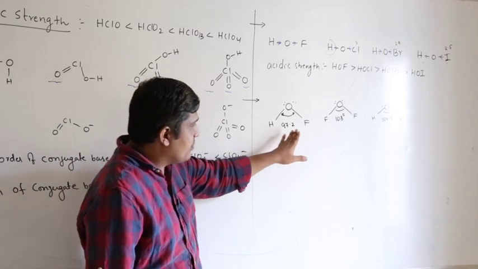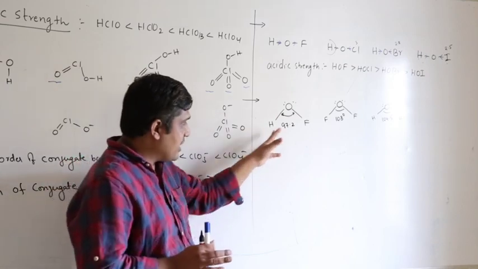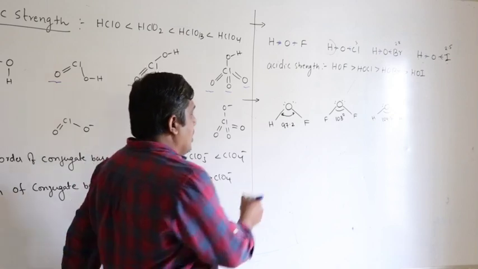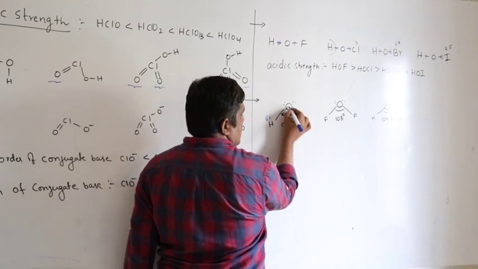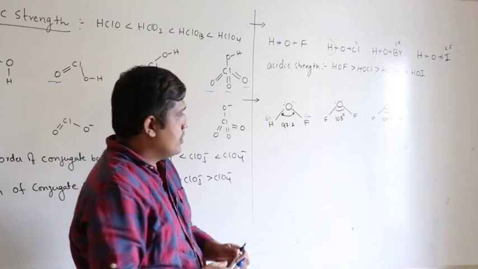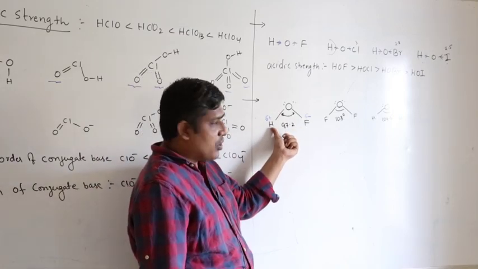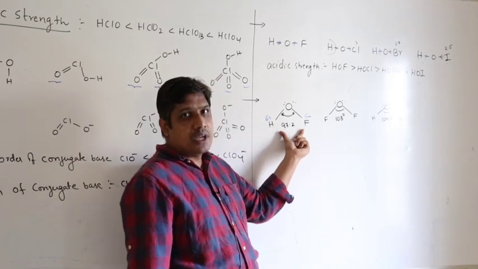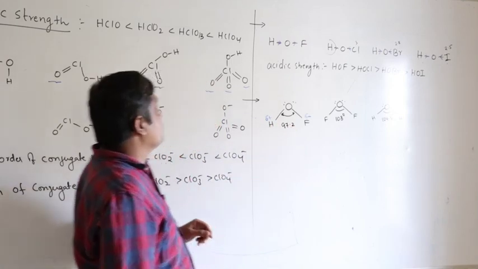Now here anyway, if you compare these three, the central atom is oxygen, hybridization is same, but the bond angle is less. Why is the bond angle in HOF less? So this is the explanation. Oxygen is more electronegative than hydrogen, therefore it carries negative charge. Oxygen is less electronegative than fluorine, therefore it carries positive charge. Because of these partial charges, there is attraction between this positively charged hydrogen and negatively charged fluorine, thereby these two are pulled closer, hence the bond angle is less.